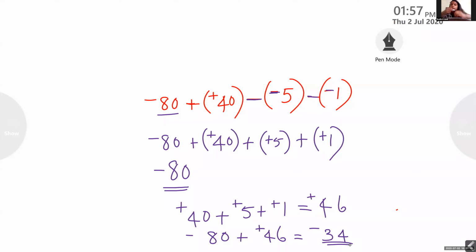Yes, ma'am, I have a doubt. Tell me. Ma'am, after 80, after the first number, we have to put everything the opposite sign? Addition. Yes, we have to make it an addition problem. Otherwise, subtraction you have to change. That is what we are actually doing, changing the sign and putting the addition sign. Change the sign and add, that we are doing in this step. Understood? Then we won't go wrong.